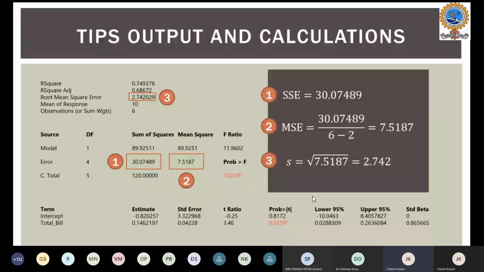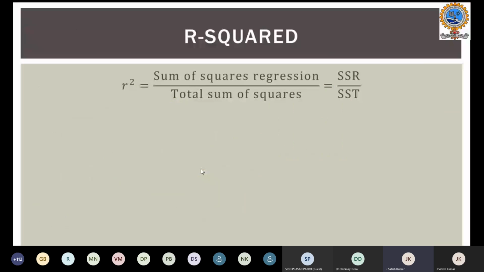You can see all these values tabulated for the intercept and total bill: standard error, lower 95% and upper 95%, the confidence levels that we will discuss in the upcoming slides. Based on this, we will be able to calculate the tip output, the mean square error and the standard error.